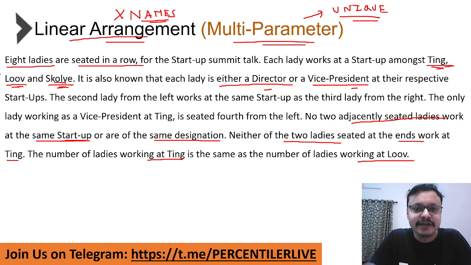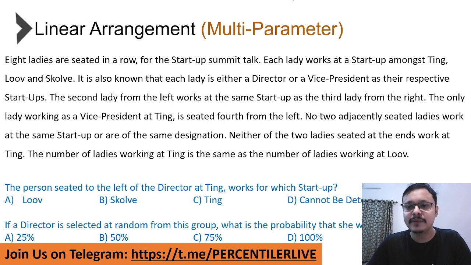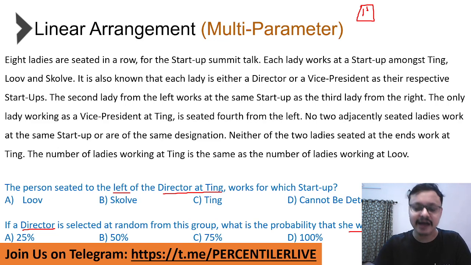So as I've always said, first 1 minute, कोई भी DILR set का first 1 minute क्या करना चाहिए? Go through the questions and options. So what are the first questions saying? The person seated to the left of the director at Ting works for which startup? Second question, if a director is selected at random, what is the probability that she works at Scholars?